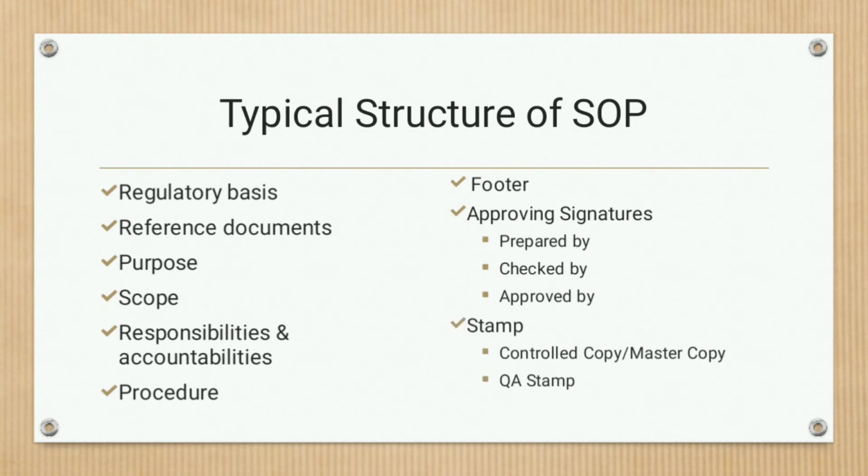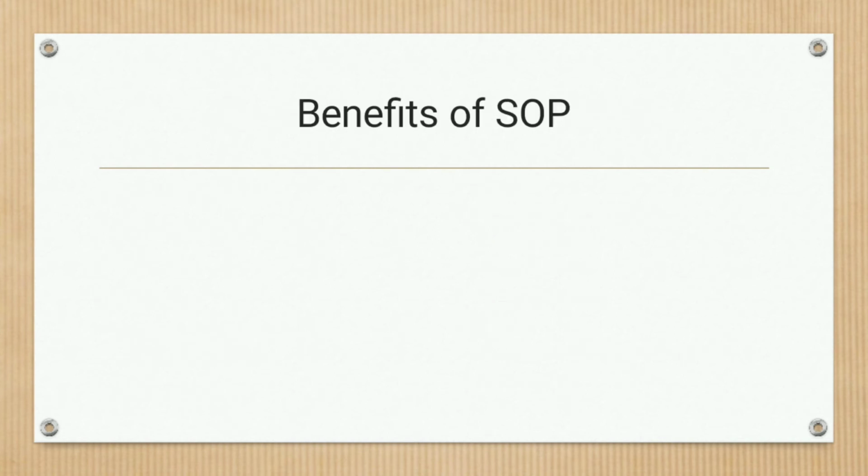Then a stamp, whether it is a controlled copy or master copy, and a QA stamp. So these are all that are to be present on a typical SOP. However, any other information can also be added if required. Then the next one, benefits of SOP. To perform a job properly. Definitely if the work has been defined properly in a sequential manner, then it becomes easy to perform a job properly.